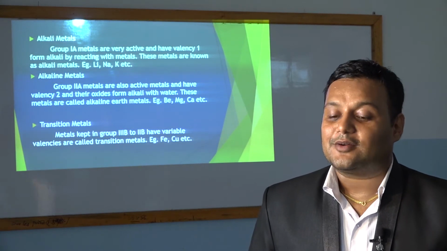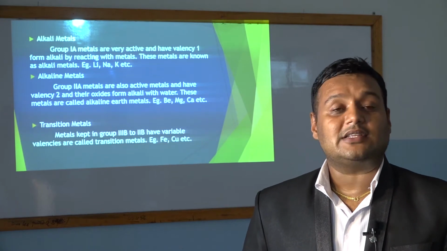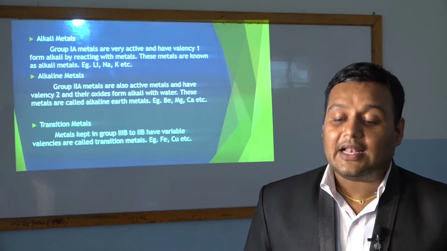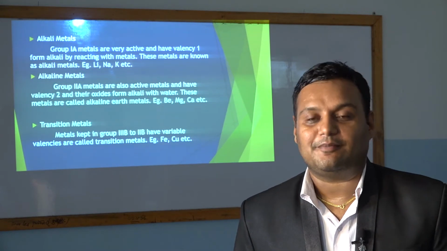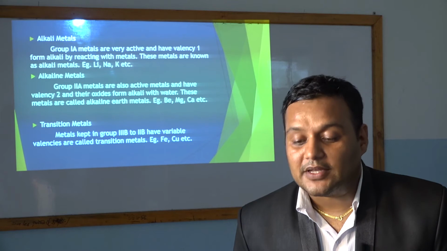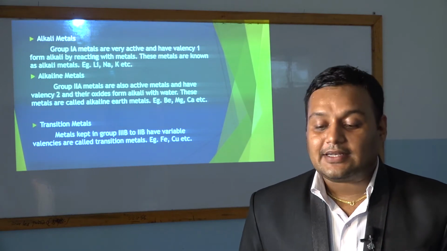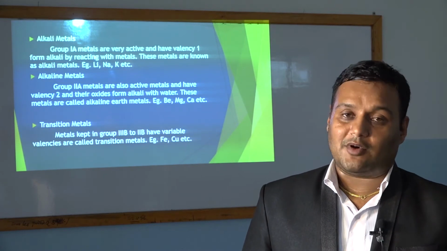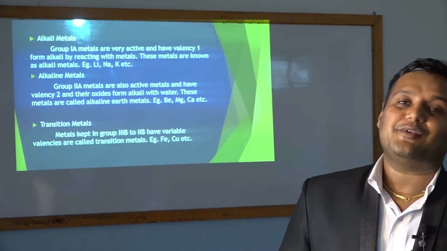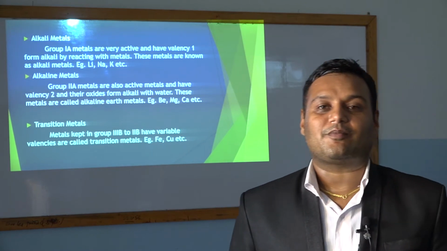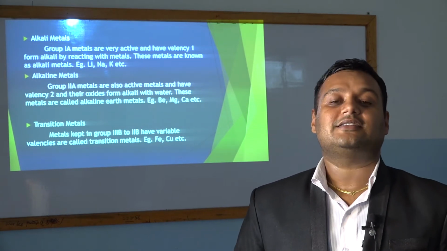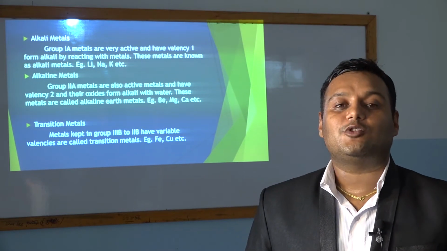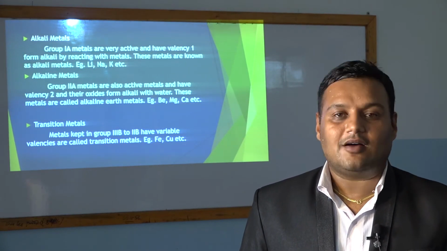Okay. Group 1A metals are very active and have valency 1, and they form alkali by reacting with water. That means when you react group 1A elements with water, they form alkali. First, have you heard the word alkali? Or have you eaten that? In our class, we have already read that water soluble bases are called alkali.